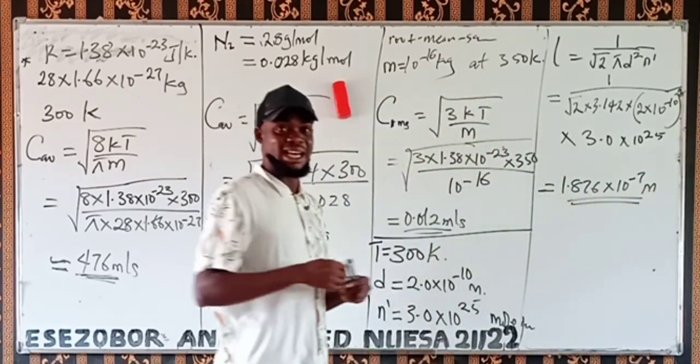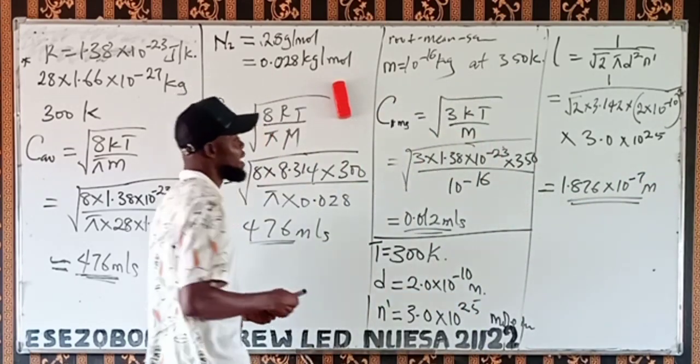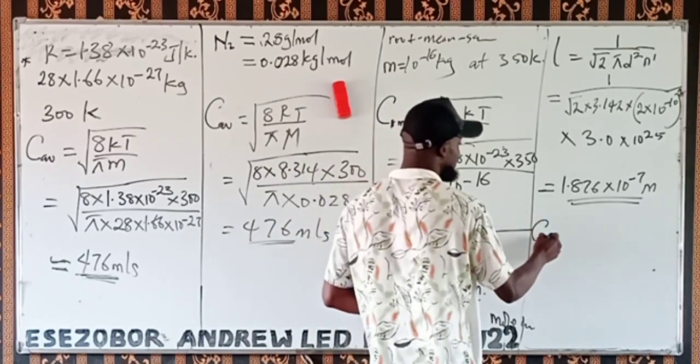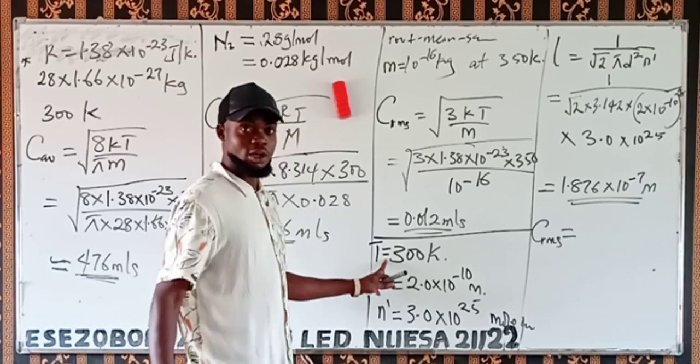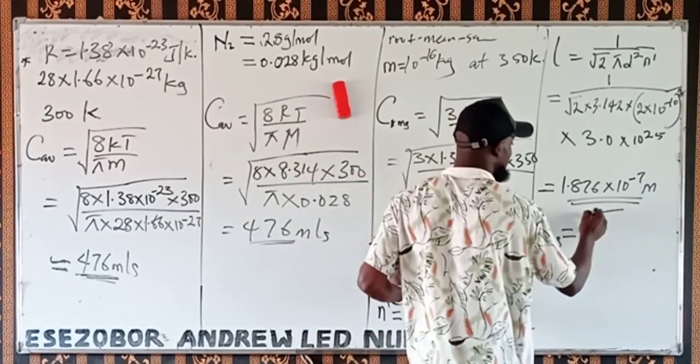It's in meters. Then the root mean square speed of the gas. Remember, as a function of temperature, root mean square speed is the square root of 3.